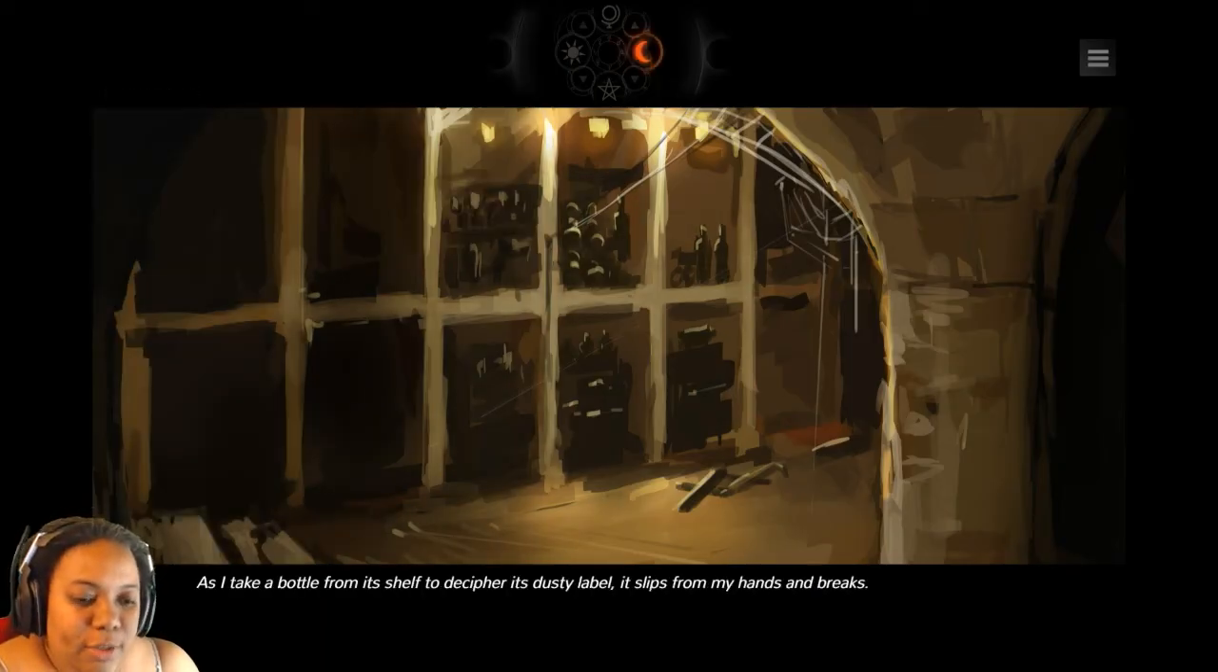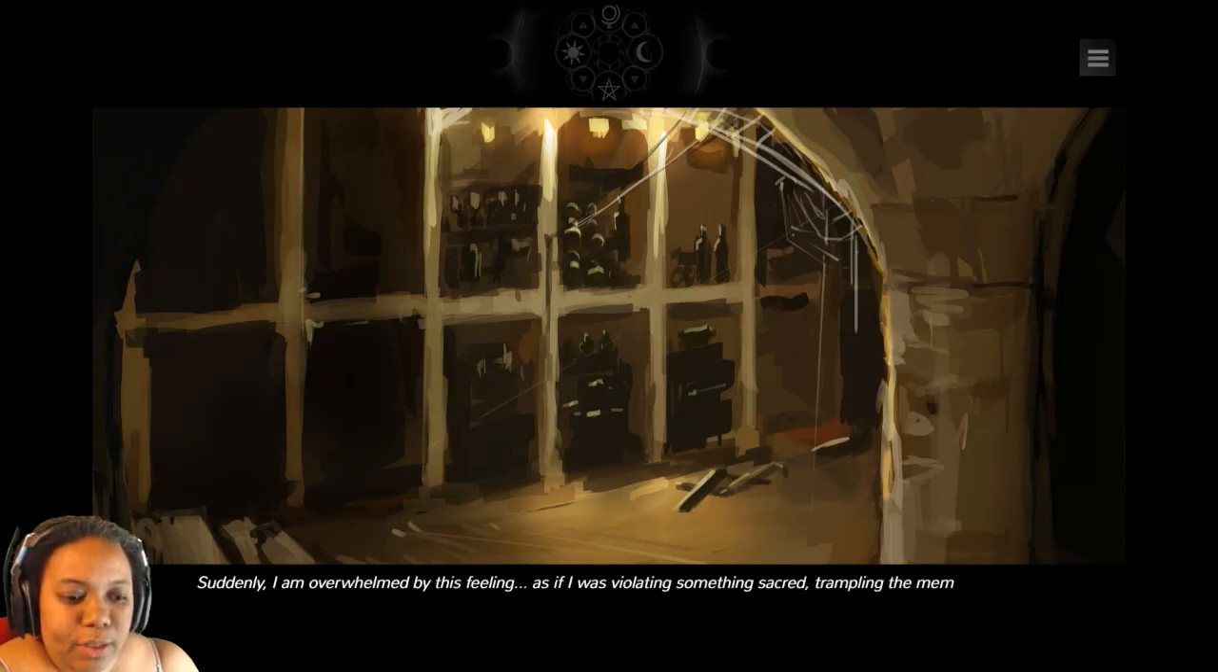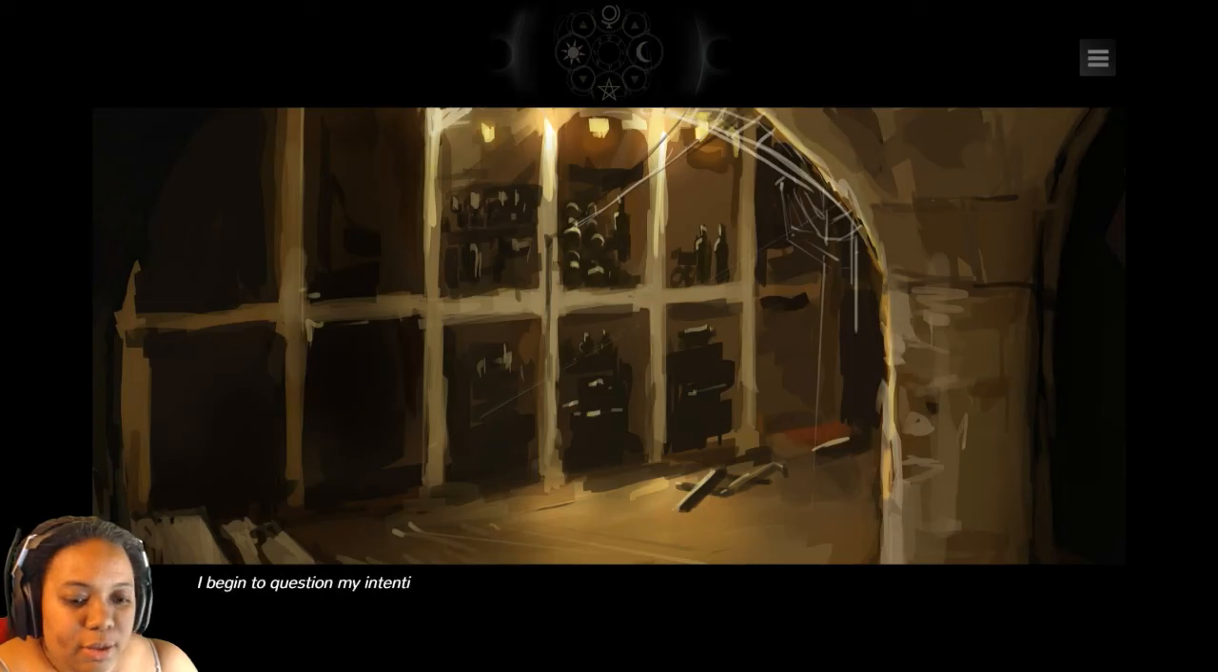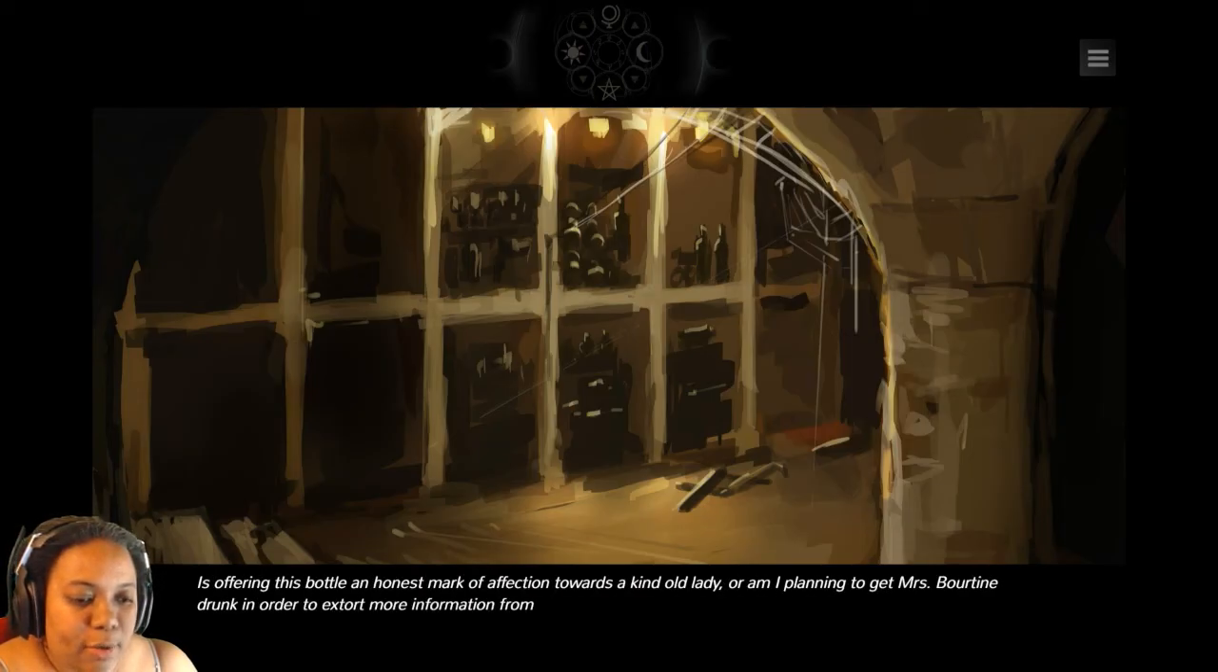As I take a bottle from its shelf to decipher its dusty labels, it slips from my hand and breaks. Well, I did a great job of that one. Suddenly, I am overwhelmed by this feeling, as though I was violating something sacred, traveling the memory of my grandfather, who might have selected this precise vintage to celebrate something special. I began to question my intentions. Is offering this wine an honest mark of affection toward a kind old lady, or am I planning to get Miss Boyatine drunk in order to extort more information from her?